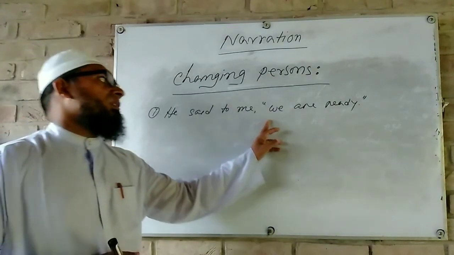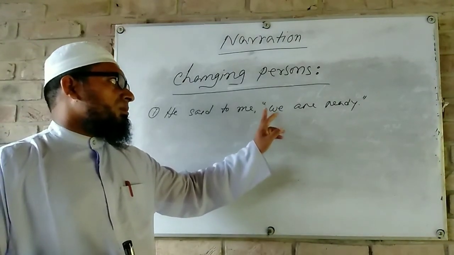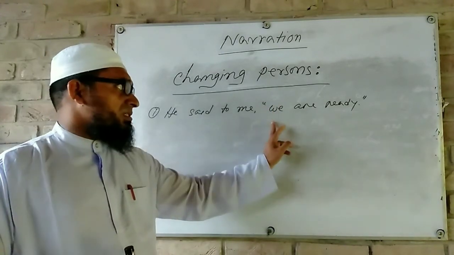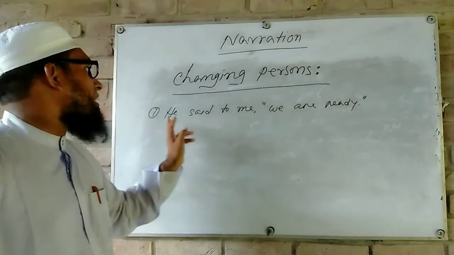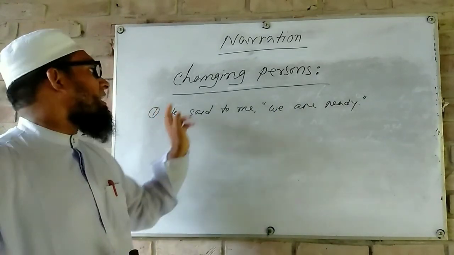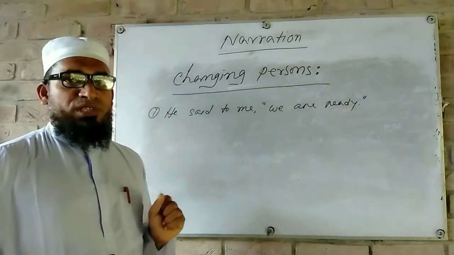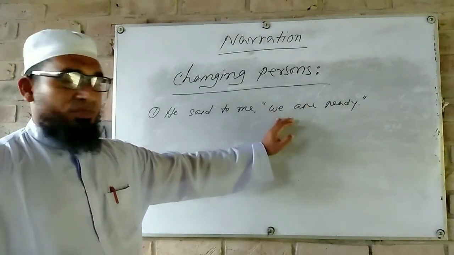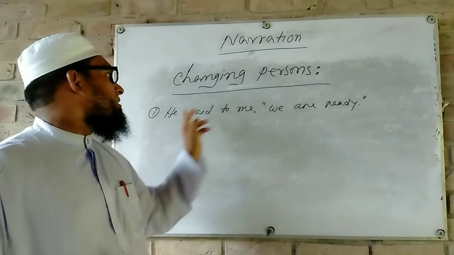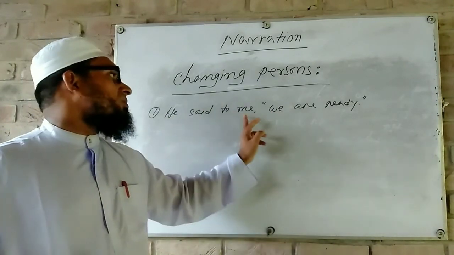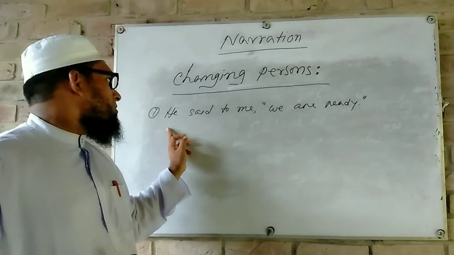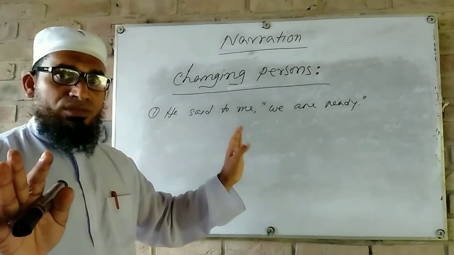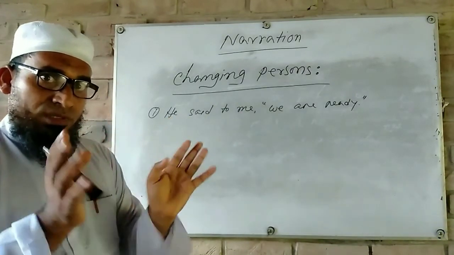Here, if the subject or person we of a reported speech indicates the subject and object of a reporting speech, then there will be no change of the person we, because we indicates the subject and also the object, so we can perceive the subject and the object are different persons. Here are two persons.